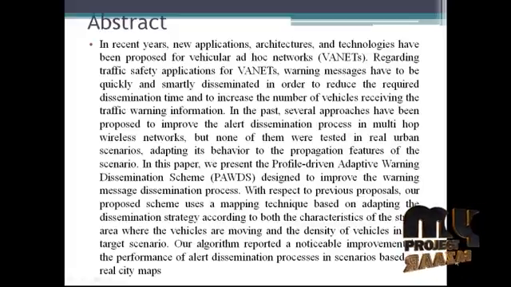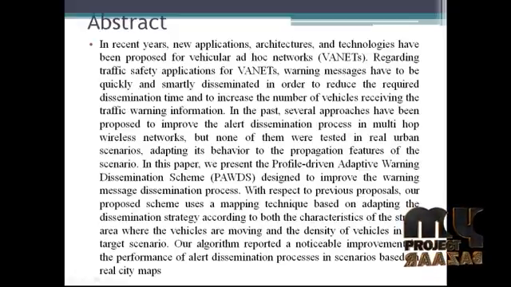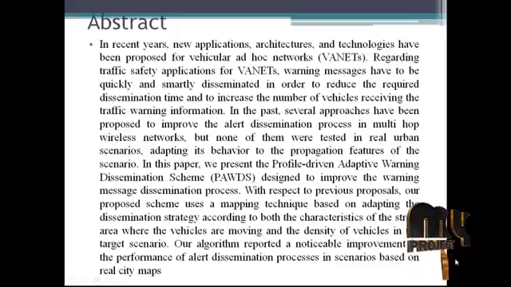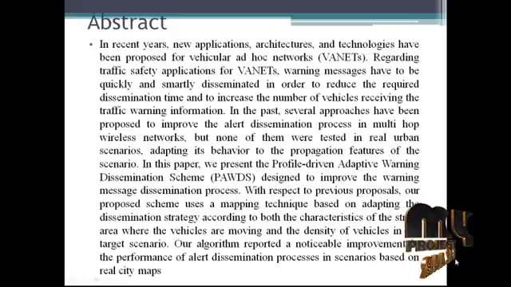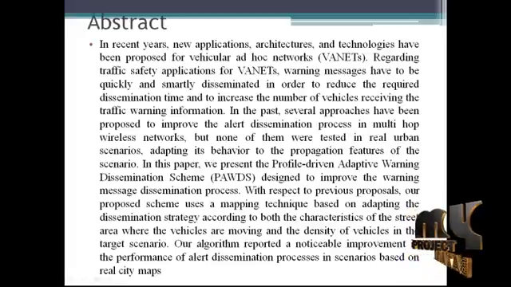With respect to previous proposals, our proposed scheme uses a mapping technique based on adapting the dissemination strategies according to both the characteristics of the street area where the vehicles are moving and the density of vehicles in the target scenario. Our algorithm reported a noticeable improvement in the performance of the alert dissemination process in scenarios based on real city maps.